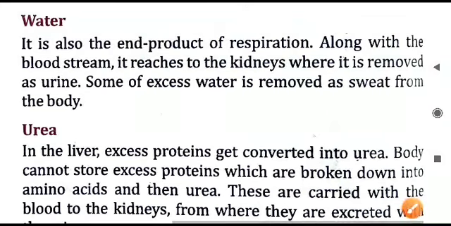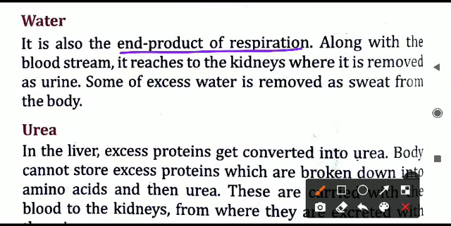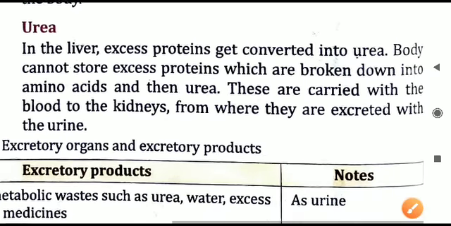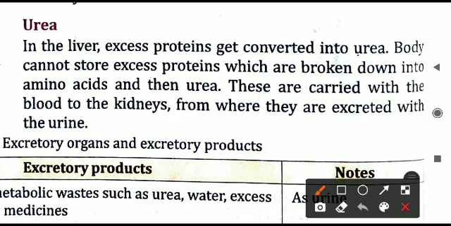Next is water. Water is also the end product of respiration. It is produced in the form of water vapor. Along with the blood stream, it flows in the blood and reaches the kidneys, and in the kidneys it gets filtered and converts into urine. How the formation of urine is done, we will see later in the same chapter. Excess water, whatever extra water is there in our body, is removed in the form of urine and also in the form of sweat, which comes out on the skin. We have seen that in part 1 of this chapter.